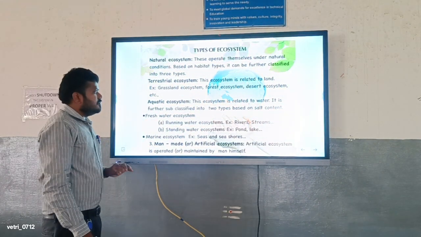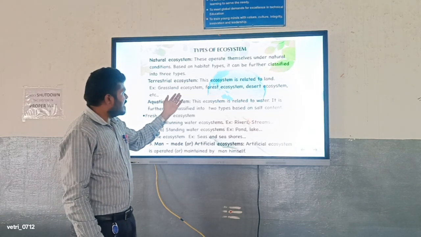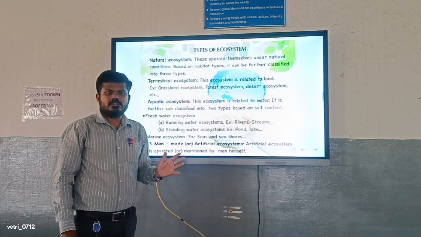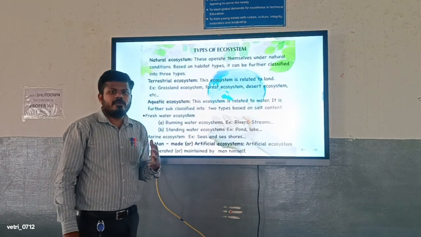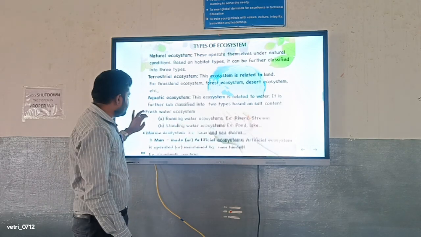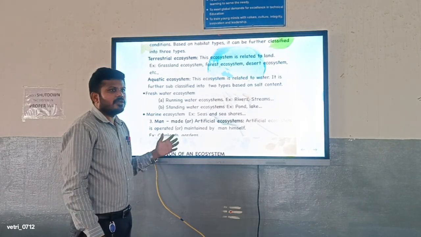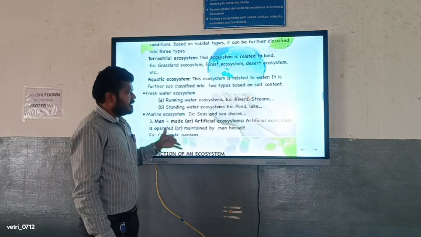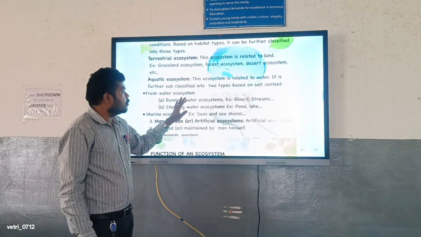The terrestrial ecosystem is related to the land surface, for example grassland, forest, and desert ecosystems. Whether it is land, desert, or forest, it is considered a terrestrial ecosystem. The aquatic ecosystem is all based on water. If an area is covered with water, we consider it an aquatic ecosystem. In that we have two categories: freshwater ecosystem and marine ecosystem. The marine ecosystem is fully covered by sea and seashore areas. All the rest, river, pond, flowing waters, and wells, are considered freshwater ecosystems.